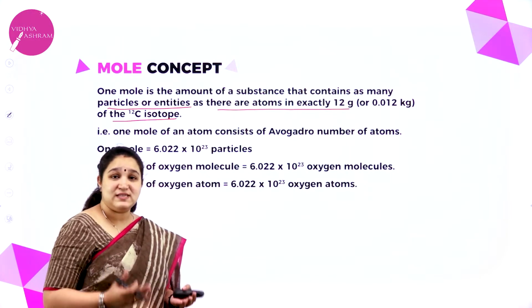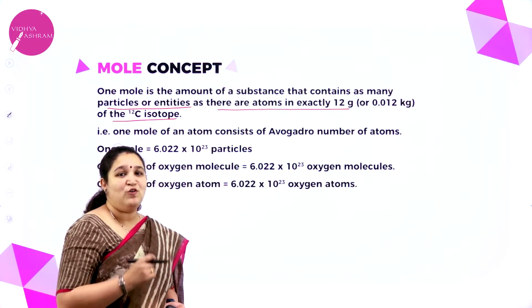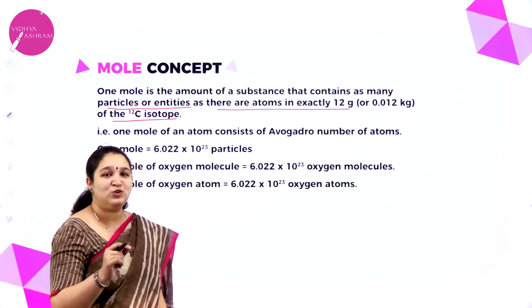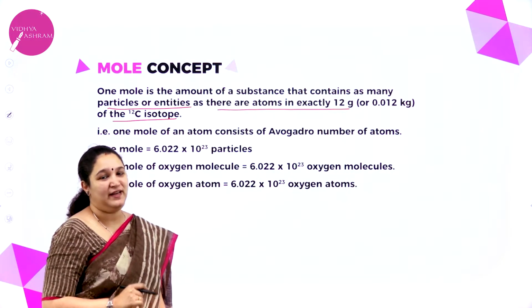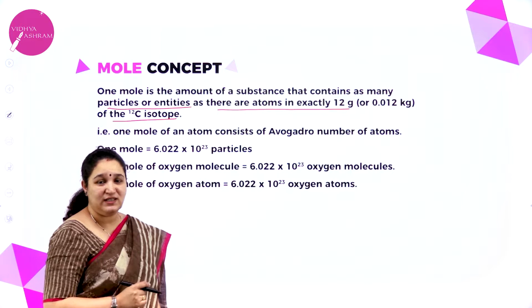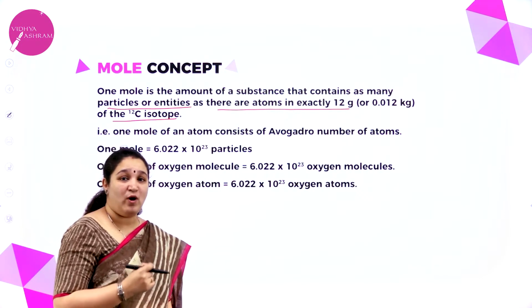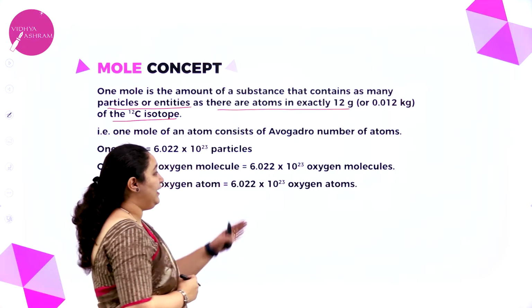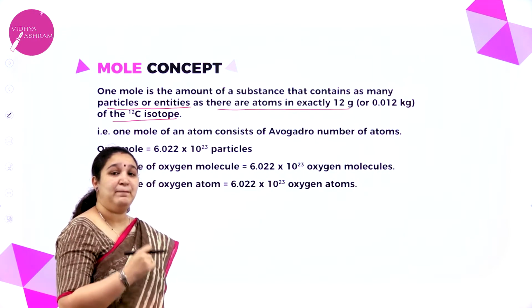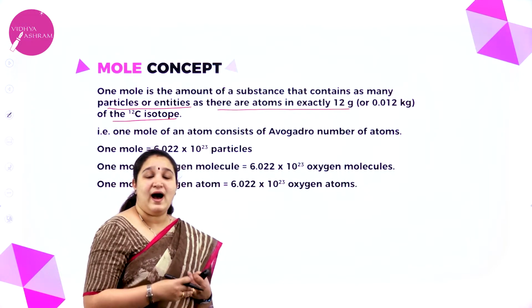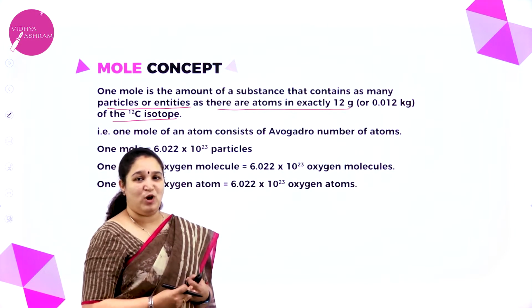Or in simple words, 1 mole of any substance contains 6.022 into 10 power 23 particles, and particles can be atoms, ions, or molecules.